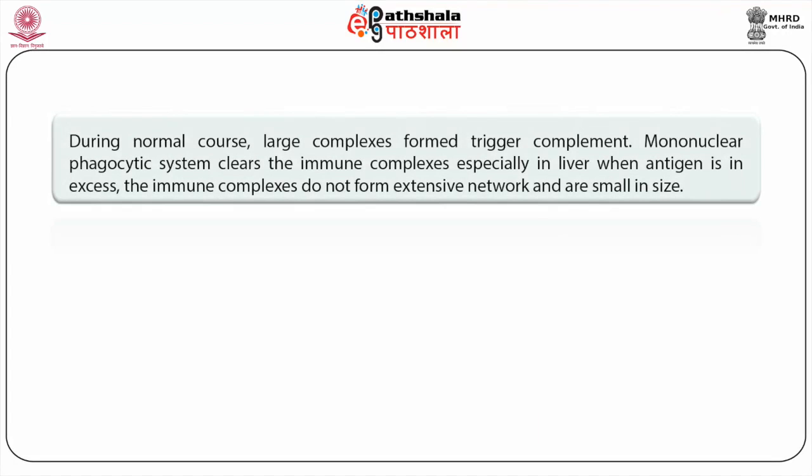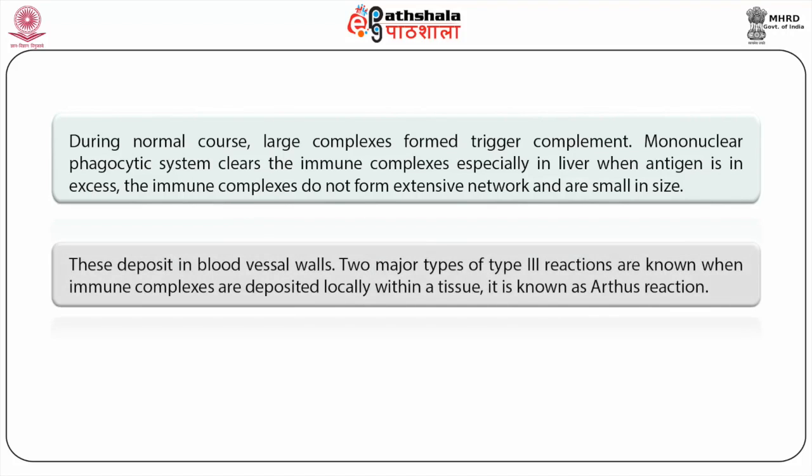During the normal course, large complexes formed trigger complement. The mononuclear phagocytic system clears the immune complexes, especially in the liver, when antigen is in excess. The immune complexes do not form an extensive network and are small in size. These deposit in blood vessel walls.